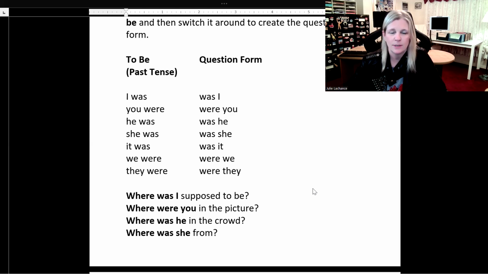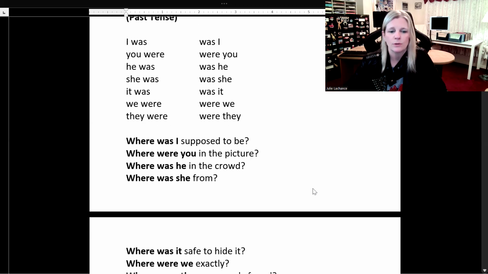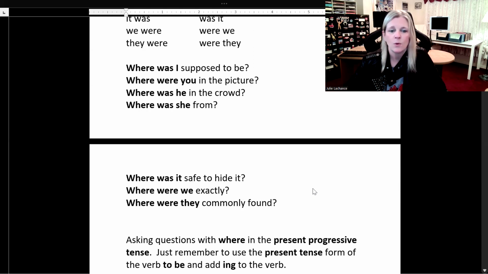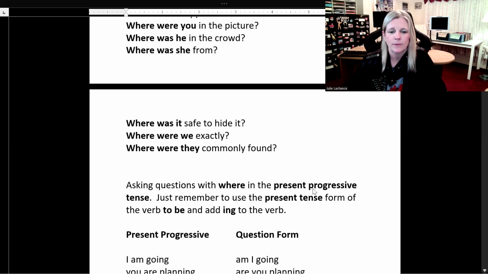Let's look at some sample sentences. Questions. Where was I supposed to be? Where were you in the picture? Where was he in the crowd? Where was she from? Where was it safe to hide it? Where were we exactly? Where were they commonly found?